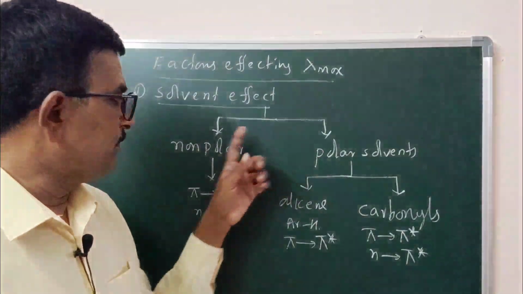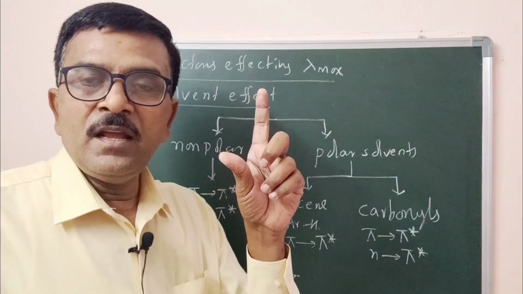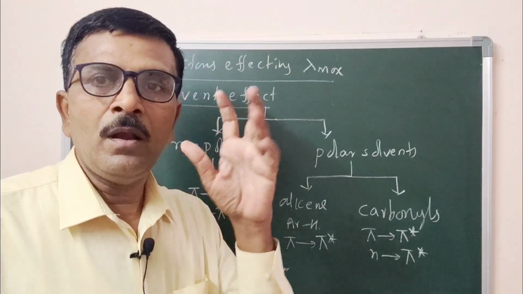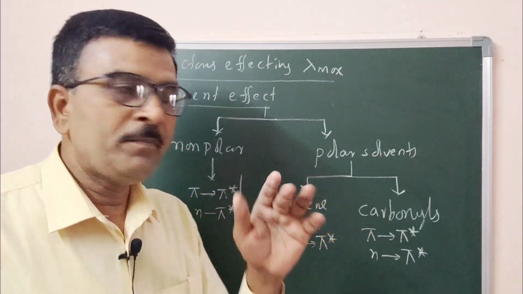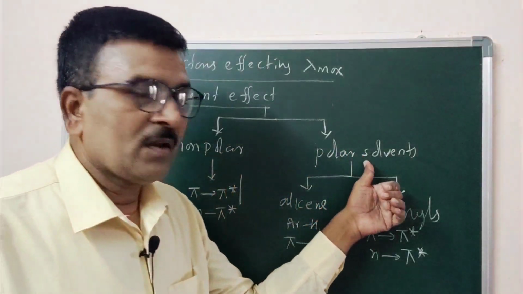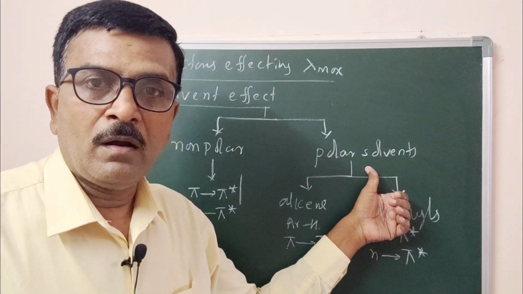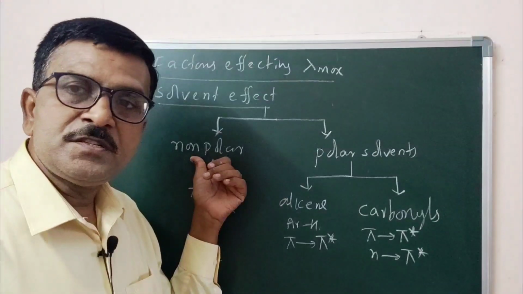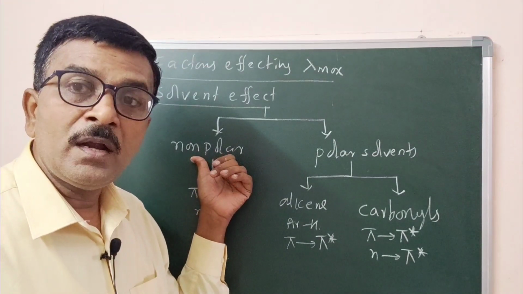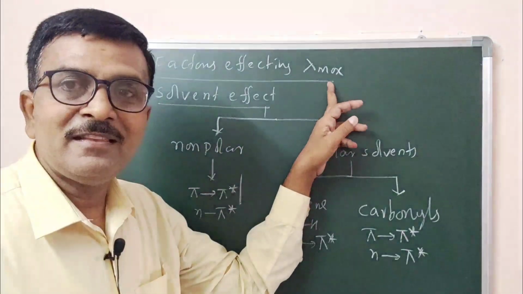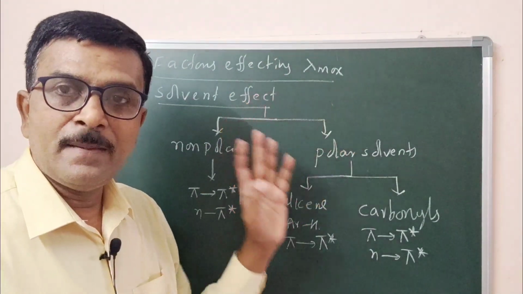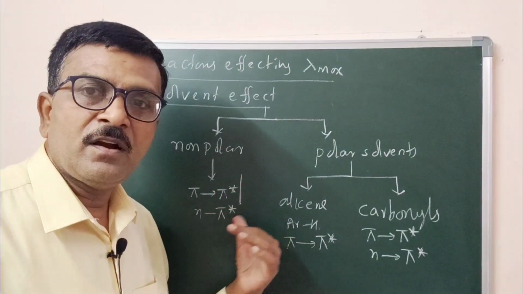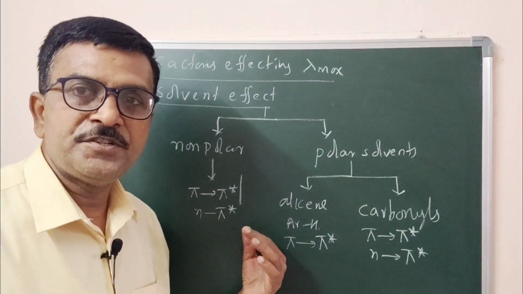Now, in brief, for the recording of an ultraviolet spectrum, the sample is dissolved in a suitable solvent. The solvent may be non-polar or polar. Coming to non-polar, this kind of solvent does not affect the absorption maxima of a sample corresponding to either pi to pi star transition or n to pi star transition.